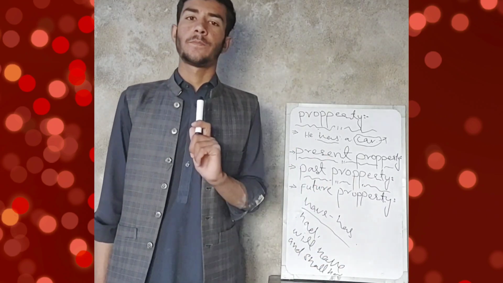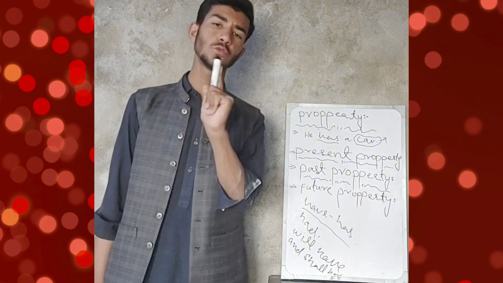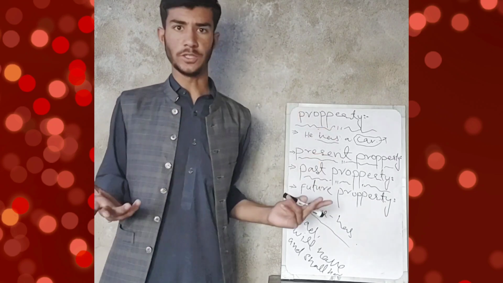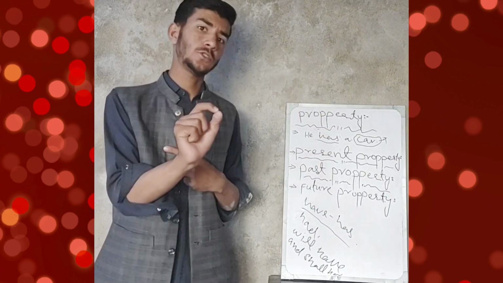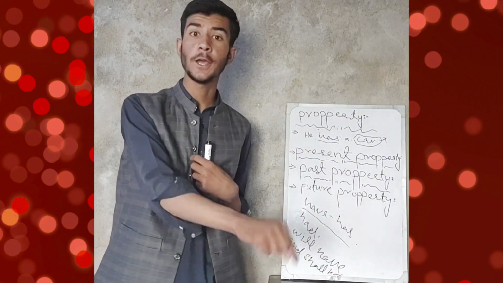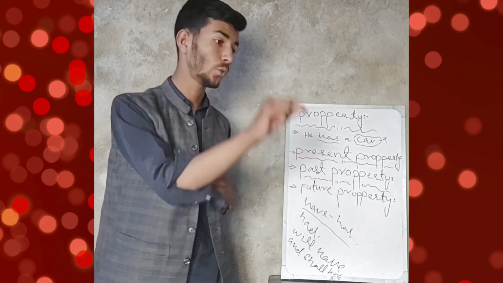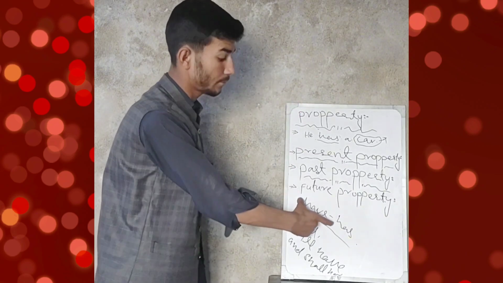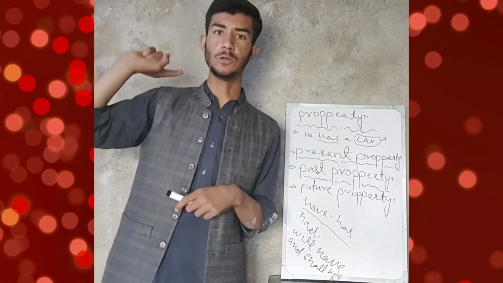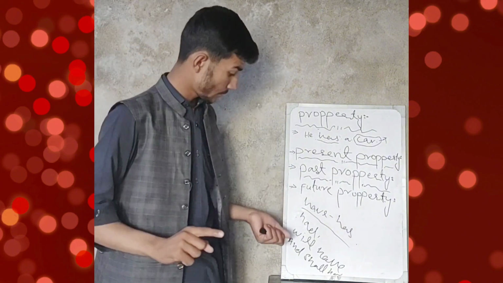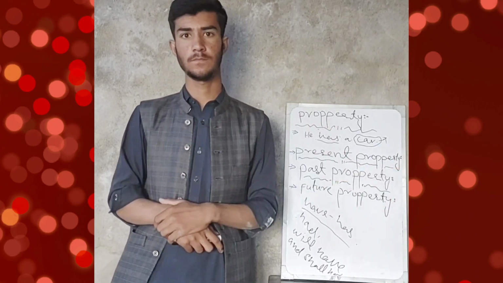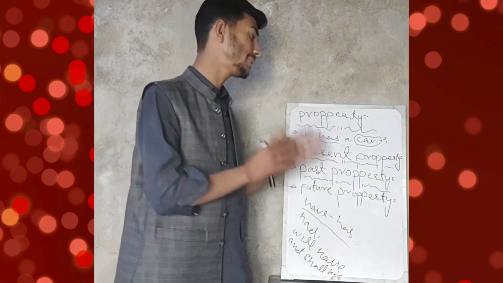If there is property, first of all, you must find whether this is present, past, or future. You can find through these words. If there is used have or has, I have car, I have a chair, I have a pen, etc., that will be present property. If there is used had in a sentence, that will be past property. And if there is used will have and shall have, that will be our future property. I hope that you have learned these things.